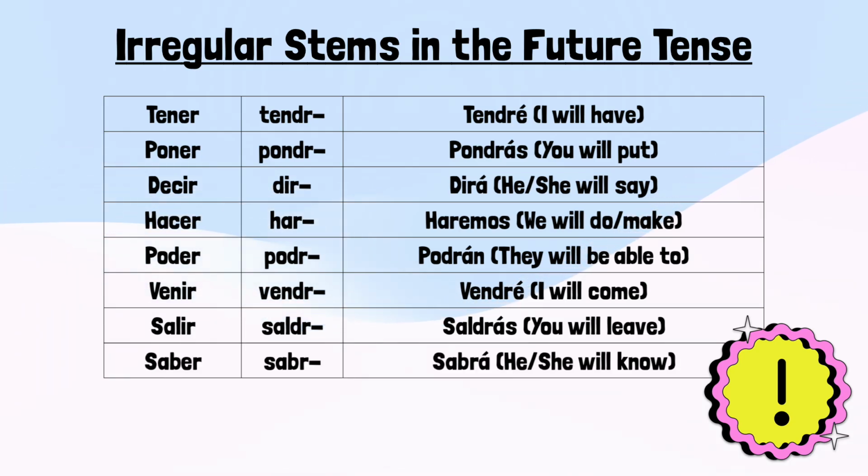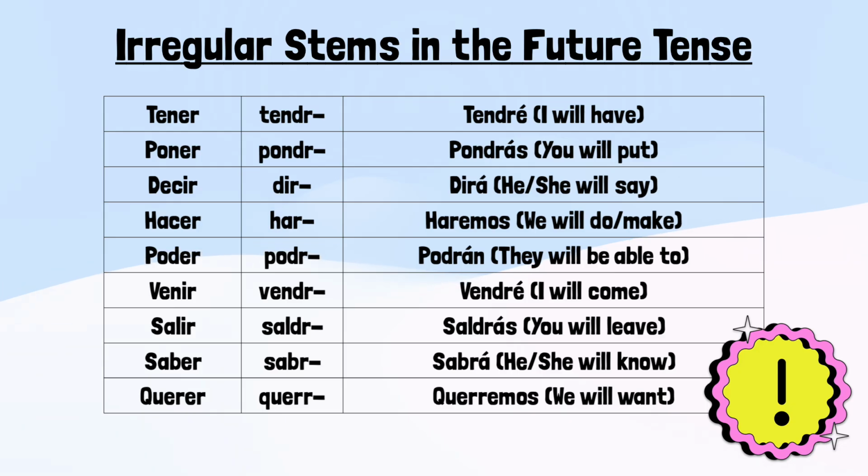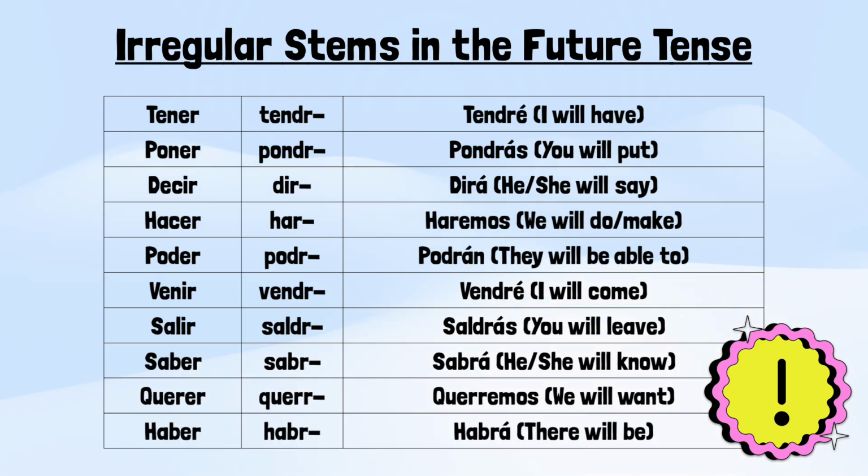Saber changes to sabr. For example, sabrá, he or she will know. Querer changes to querr. So for example, querremos, we will want. And haber changes to habr. For example, habrá, there will be.